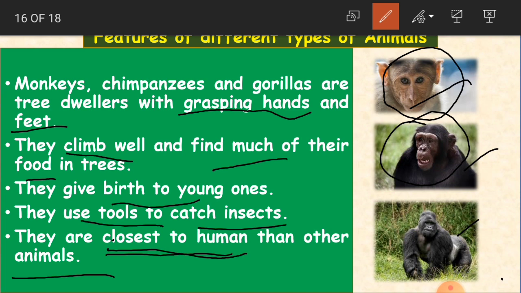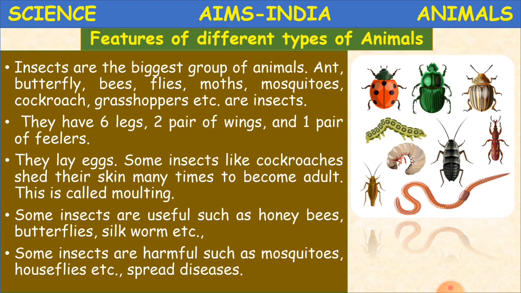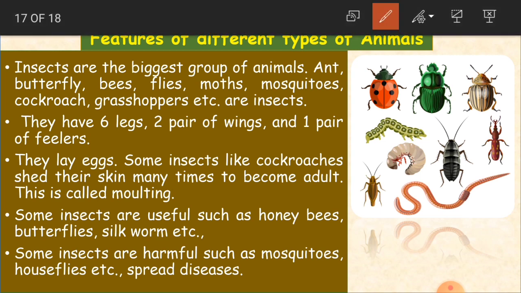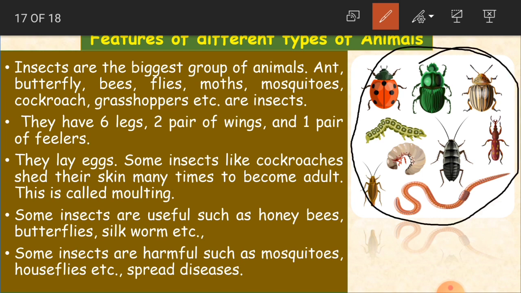Clear, children? Okay, now we'll see about insects. Insects are the biggest group of animals. Ant, butterfly, bees, flies, moths, mosquitoes, cockroach, grasshoppers, etc. are insects. So we have a very large group of animals. As you can observe here in the picture, these are all insects. On a daily basis we see ants, mosquitoes, bees, flies and all that, no?